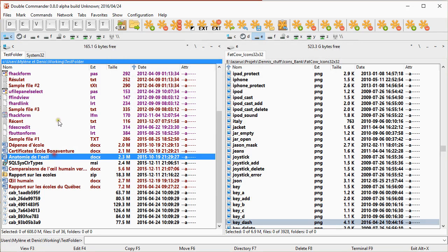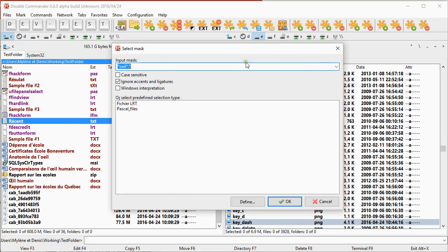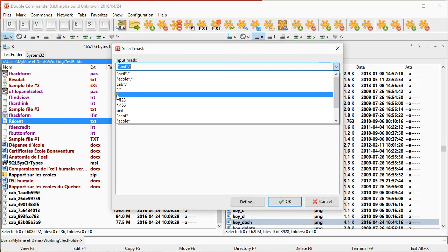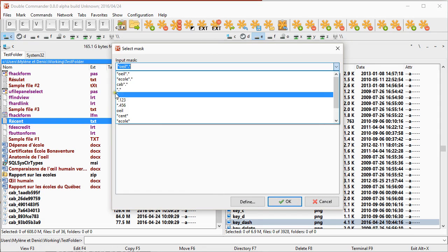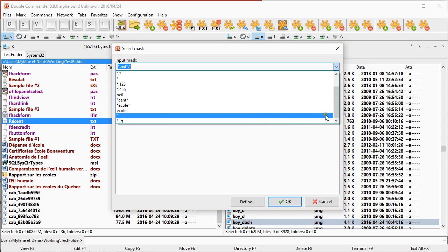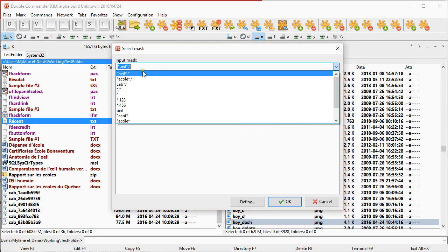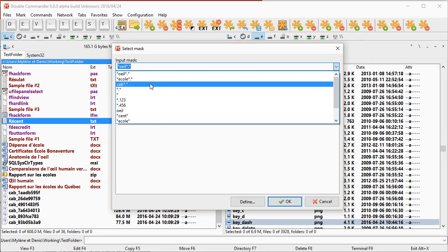Another modification I made is regarding the mask here. See, all the last masks I type have been stored at the top, instead of being added at the end like before. Why do I suggest to do that? It's not simply to have it closer when it's time to reuse a filter, but it is also to be able to restore them.